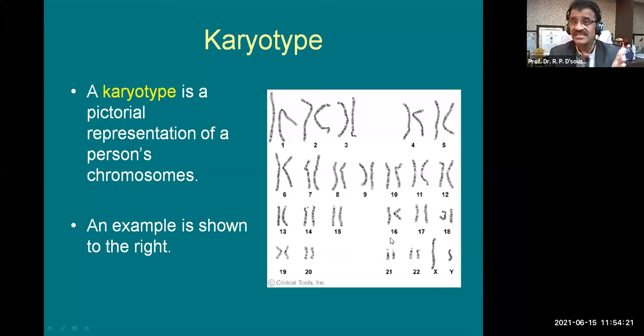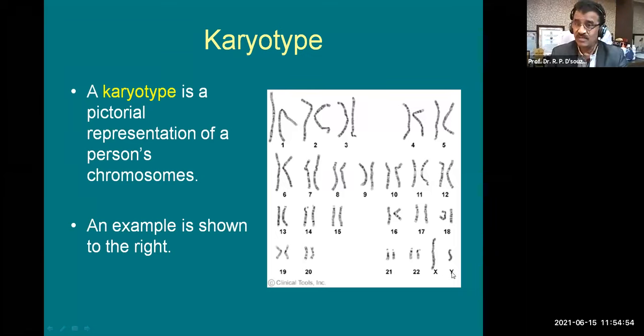Now you can see this karyotype. There are 22 pairs of autosomes. You can see each pair has got two chromosomes. So these chromosomes are autosomes. You can see here 22 numbers. And after that, the 23rd has two sex chromosomes. And here you can see one is X and another is Y. That means this pictorial representation belongs to a male. So this is the example shown to you for male.